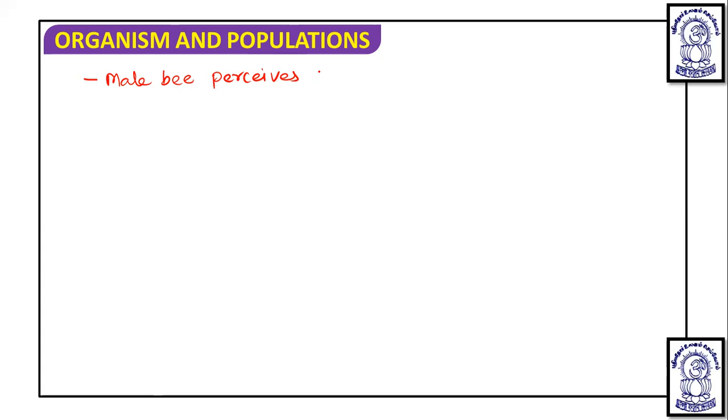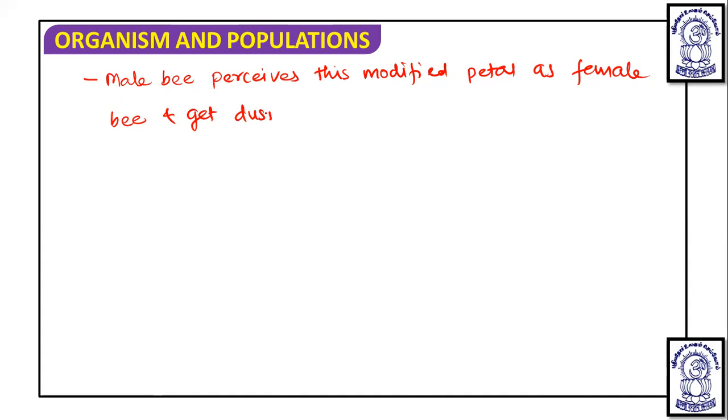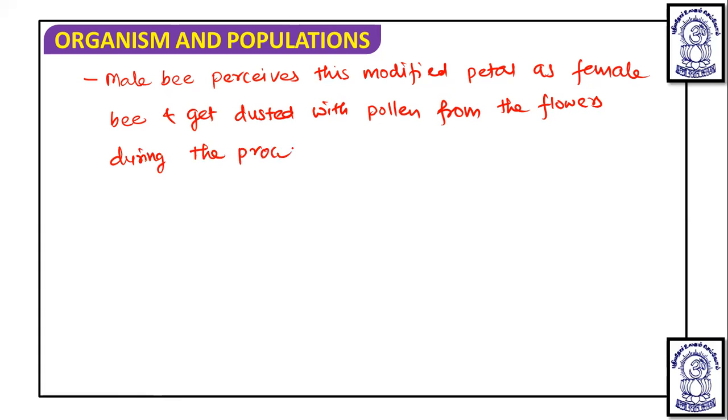So it perceives this modified petal as a female bee and gets dusted with pollen from the flowers during the process of pseudocopulation.